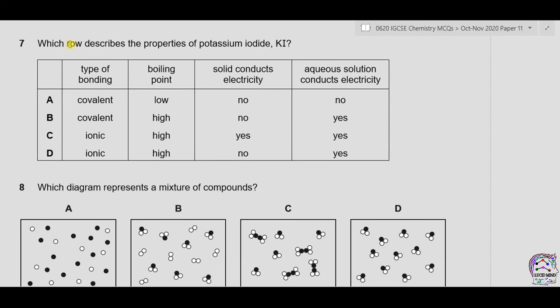Question number 7. Which row describes the properties of potassium iodide, KI? First is the type of bonding. As in potassium iodide, potassium is from group 1 of the periodic table, which is metals, and iodine is from group 7 of the periodic table, which is non-metal. Now the bond between group 1 and group 7 is ionic bond. So it could be C or D.